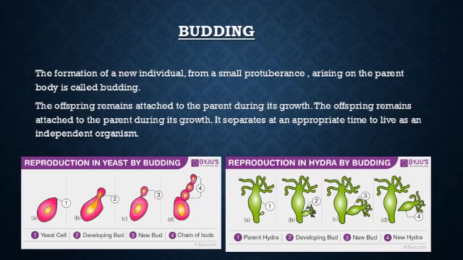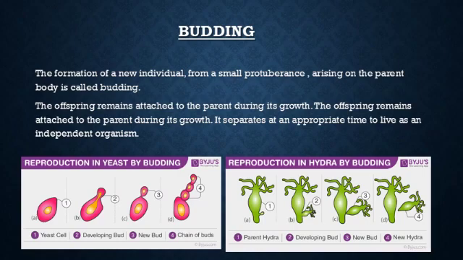Then in the third, a new bud arises, and in the fourth picture you can see a chain of buds. It means it is not necessarily only one bud that arises. Many buds can reproduce from a single organism or single cell, yeast.